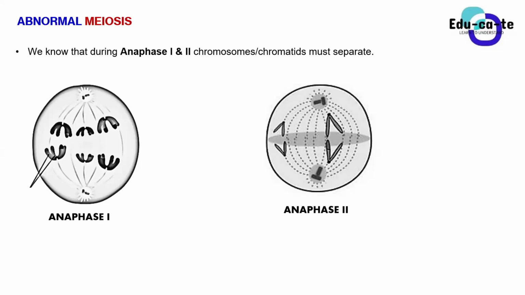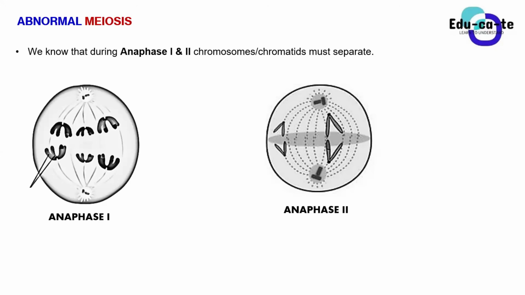You are aware that we have 4 stages, or we can just say 5 stages in meiosis. In each meiotic division, we have interphase, the first one. We have prophase 1, metaphase 1, anaphase 1, and telophase 1. That's the first meiotic division. Then the second meiotic division, we also have the same phases. One of the things that we discussed was anaphase 1 and anaphase 2.